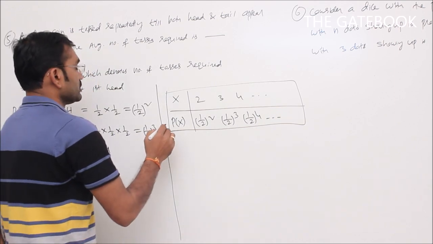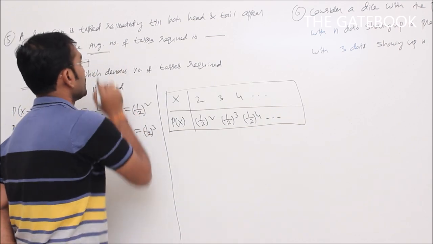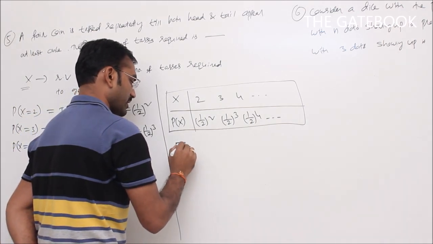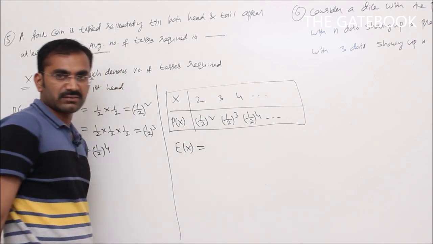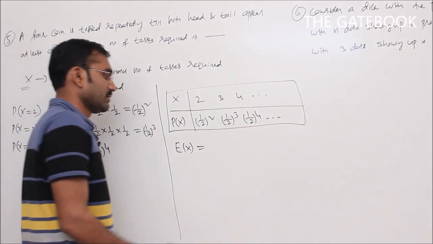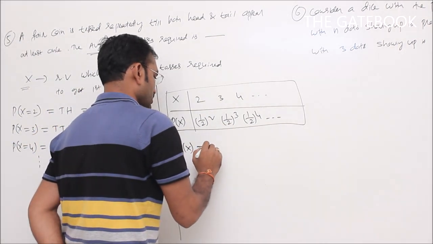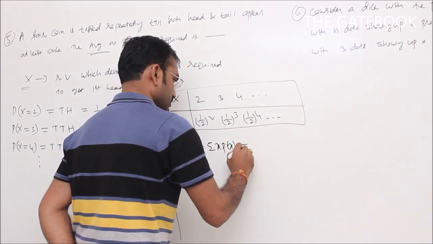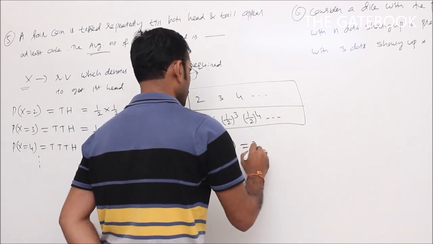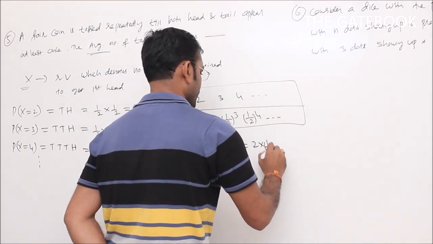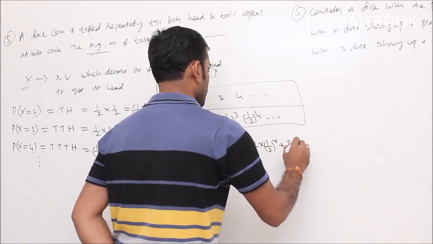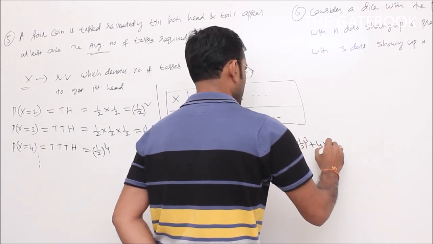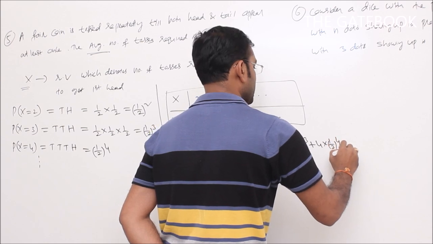Now see here, we require average number of tosses, means take average value or mean, that is expected value of x. Average value or mean, that is expected value of x, is given by formula summation x into P of x. So summation x into P of x means 2 into 1 by 2 whole square plus 3 into 1 by 2 whole cube plus 4 into 1 by 2 whole power 4 plus and so on.